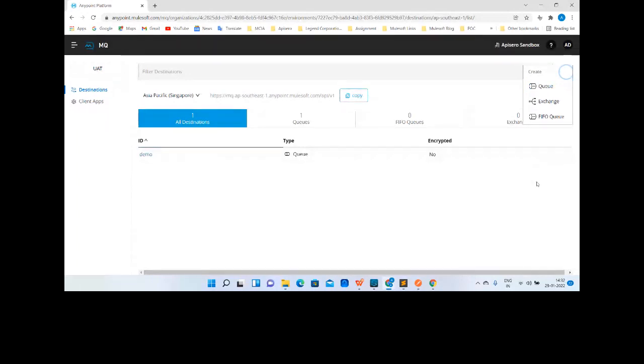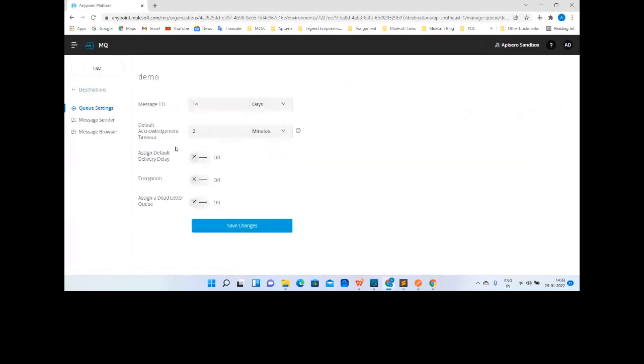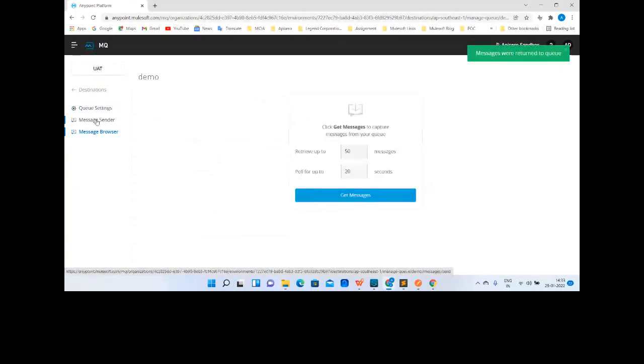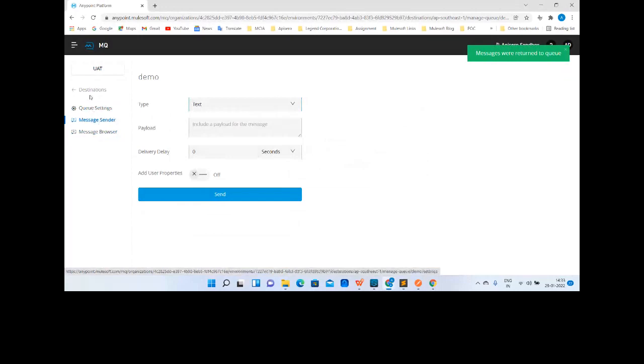We also know how we can communicate with these queues with the help of client apps. And we know the different configurations of a queue: the message TTL, assigning a dead letter queue. We can even browse the messages and send messages on the go.